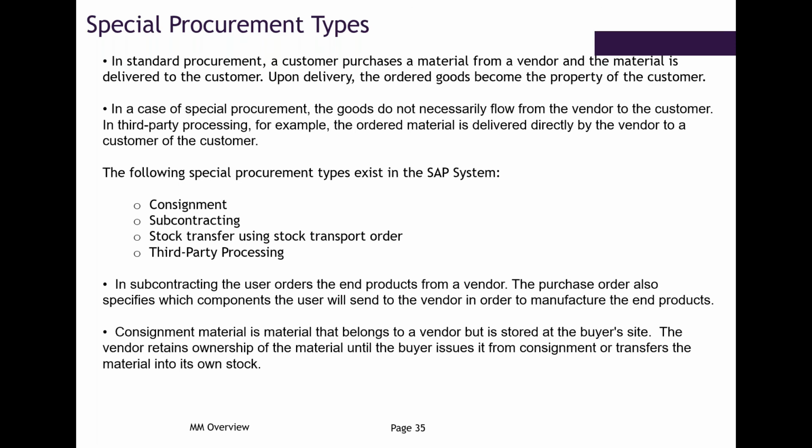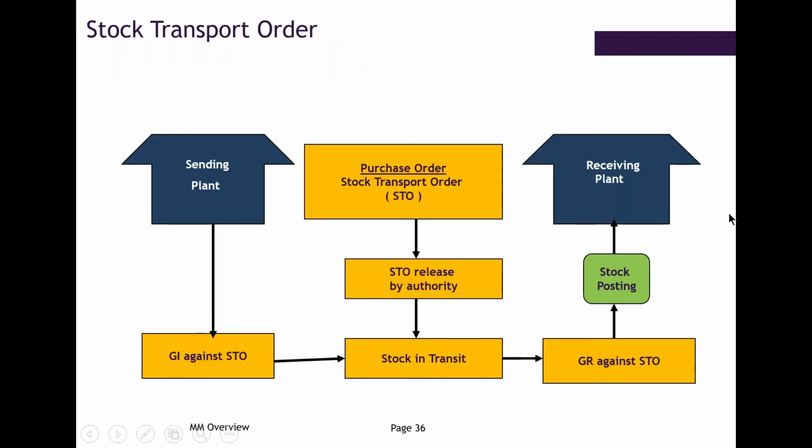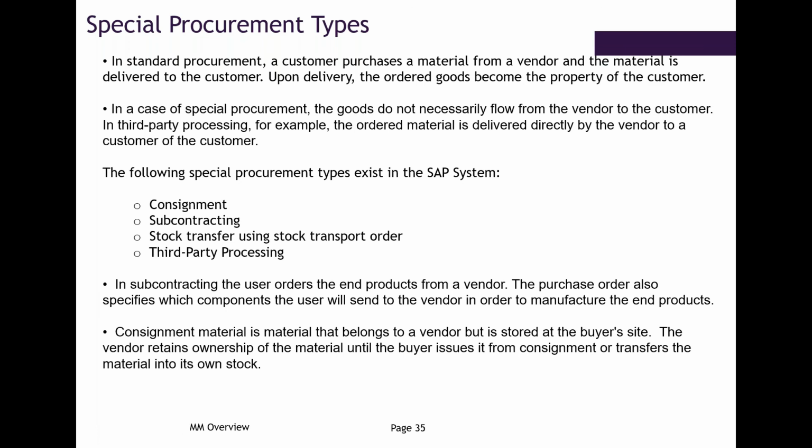Please repeat once again. Third party processing. Yeah, third party processing is like you do not process or you do not have that particular finished material. But you got a customer order requesting that we need 100 quantity of so-and-so product A. But you do not have that product. Then what you do? You go to the market. You ask the vendor to supply this product A to that particular customer. In your name, he will be supplying that material to the customer, and you do the payment to the vendor for the material which he sent to the customer, and you collect the amount from the customer.